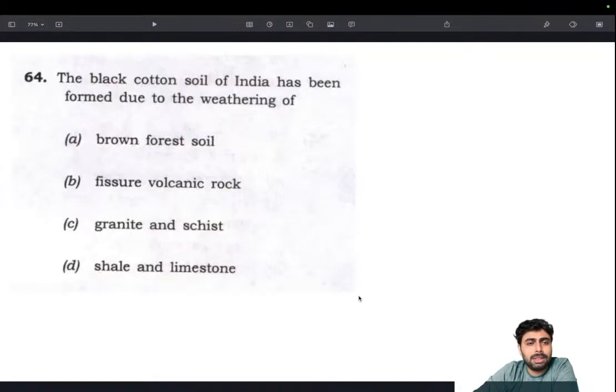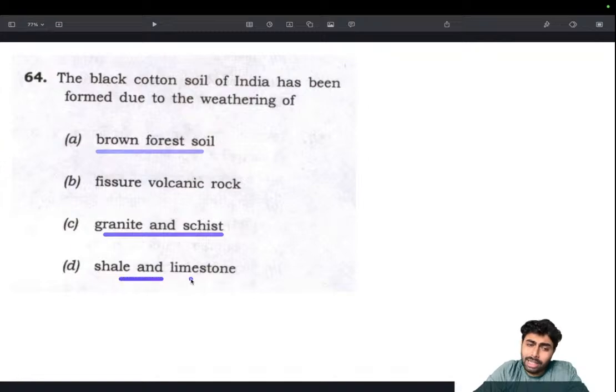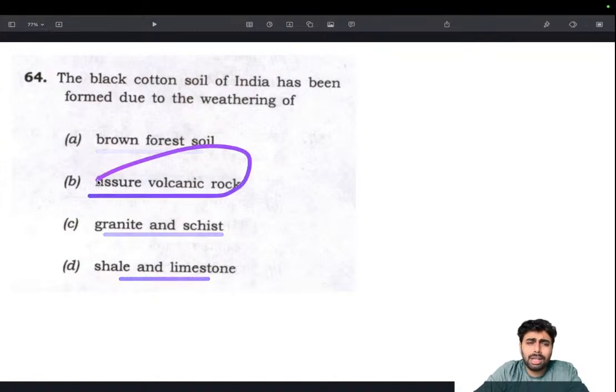So yeah. The black cotton soil of India has been formed due to weathering of what? I think this is one of the easiest questions in that series, because we know that black cotton soil is in the peninsular plateau region, in the Deccan Traps and the flood basaltic region. So we know that black cotton soil is primarily not formed from brown forest soil. Absolutely, there are no forests out there. Granite, no. Shale and limestone, no. It's obviously volcanic rock, because